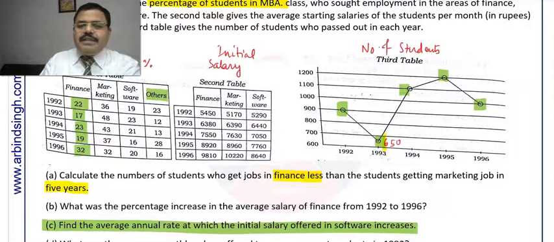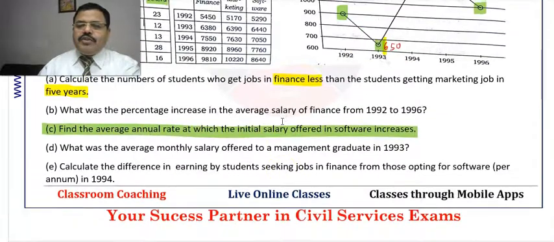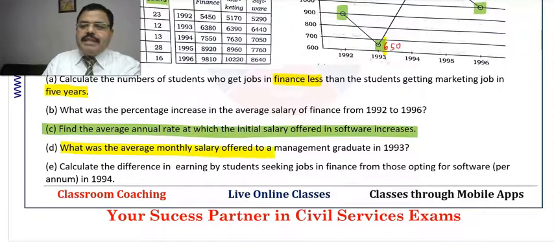So that is why this is a data inadequate question, because we can calculate the average salary in finance, marketing, software, but what about others? So I think it is a question written by mistake. As far as management graduates are concerned, what is the average monthly salary offered to a management graduate in 1993?